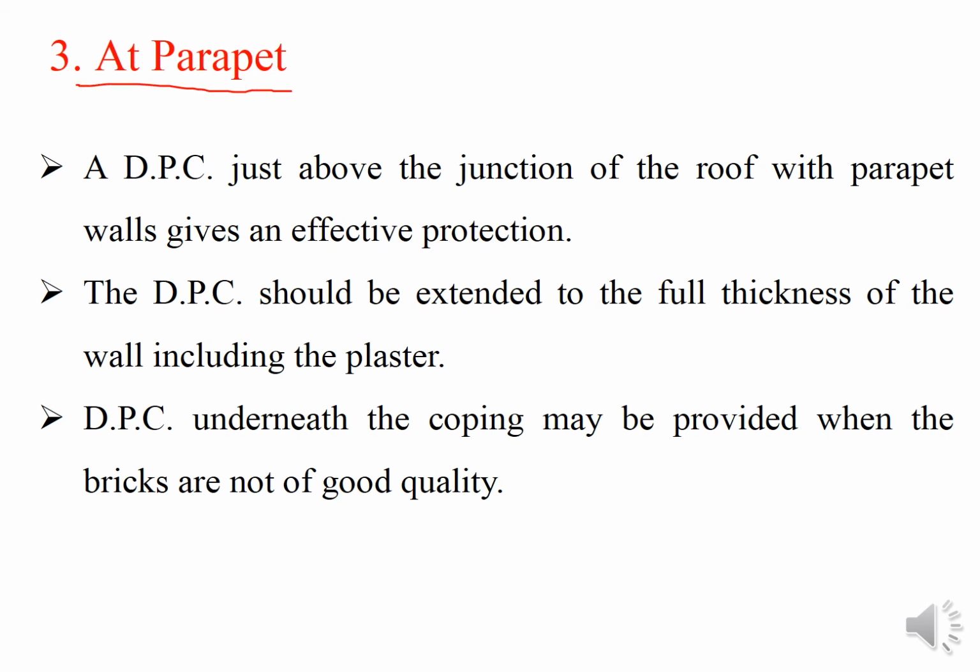Then comes the parapet. A DPC just above the junction of the roof with parapet walls gives an effective protection. A DPC should be extended to the full thickness of the wall, including the plaster. The DPC underneath the coping may be provided when the bricks are not of good quality.